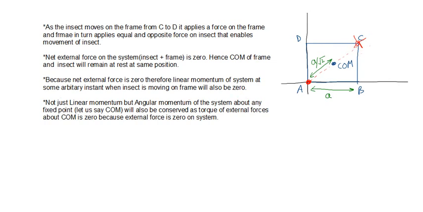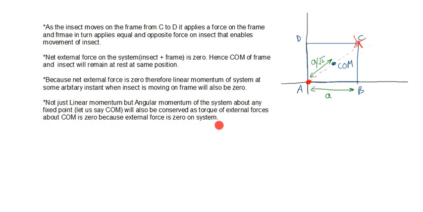Now the last but most important point is that not just linear momentum, but the angular momentum of the system about any fixed point, which is say the center of mass in this particular case, will also be conserved, as the torque of external forces about the center of mass is 0, because the external force is 0 on the system.